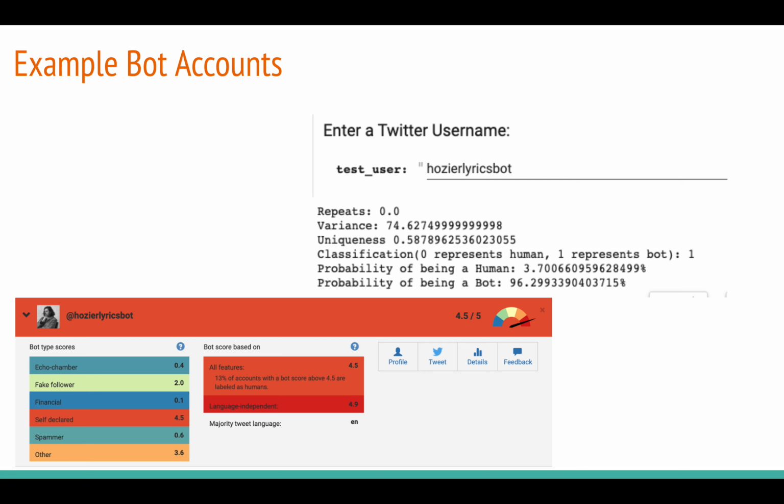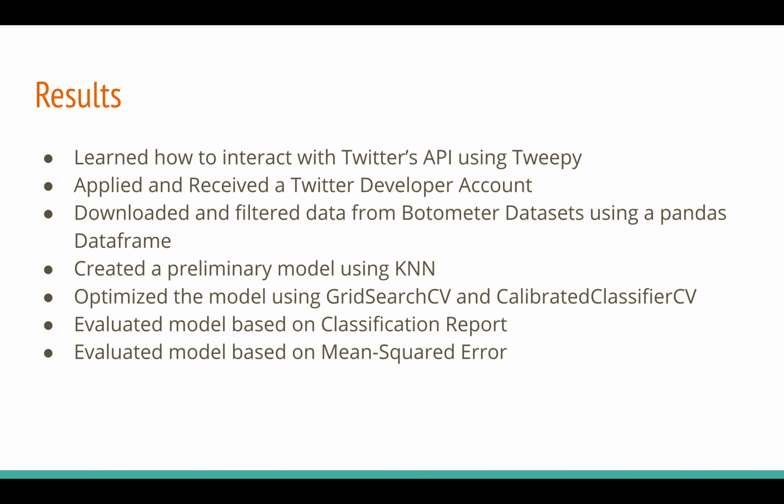We also compared it to this self-declared account that tweets Hoser lyrics, and we were happy to see that they both accurately predicted with a very high probability that the account was a bot. As for our results, we learned how to interact with Twitter's API using Tweepy. We applied and received a Twitter developer account. We downloaded and filtered data from Botometer datasets using a pandas data frame. We created a preliminary model using KNN. We optimized the model using grid search CV and calibrated classifier CV. And we evaluated the model based on classification report and mean squared error.